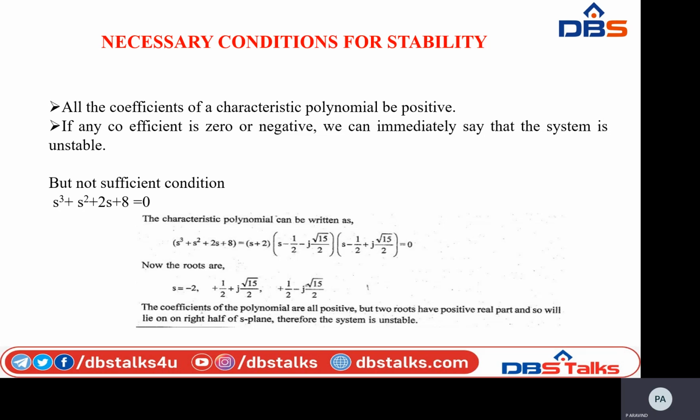I am rewriting my characteristic polynomial equation, that is s cube plus s square plus 2s plus 8 equal to 0.